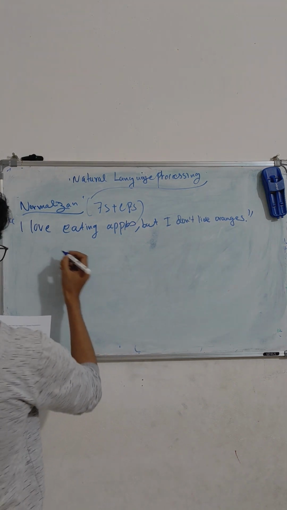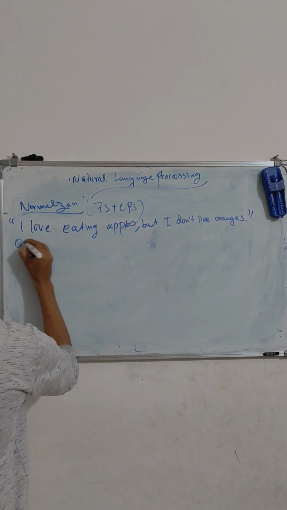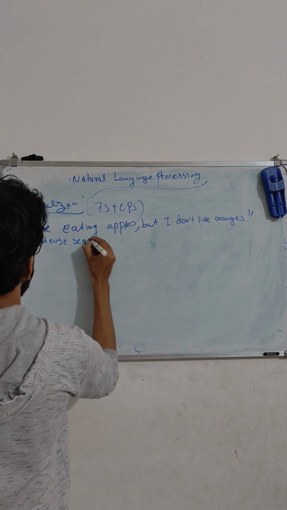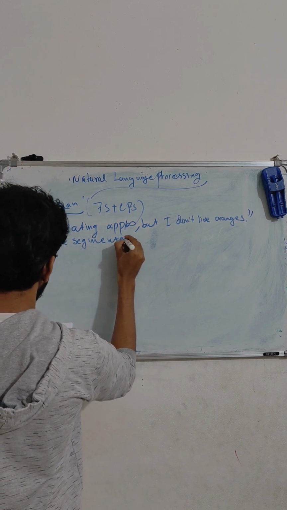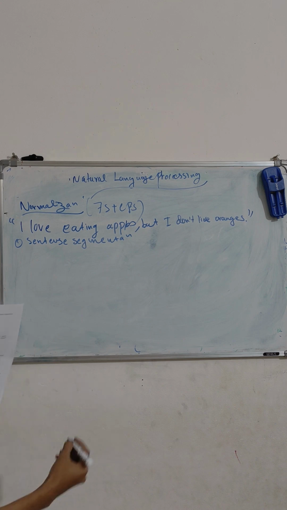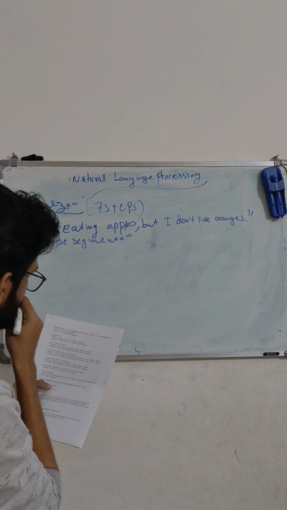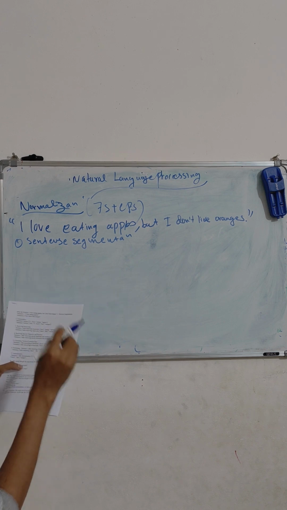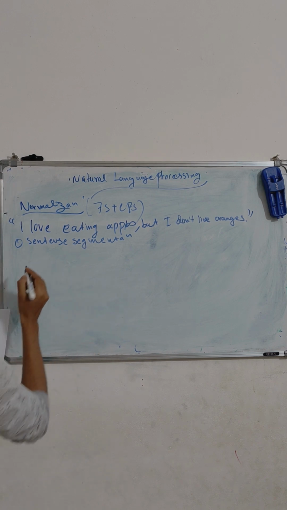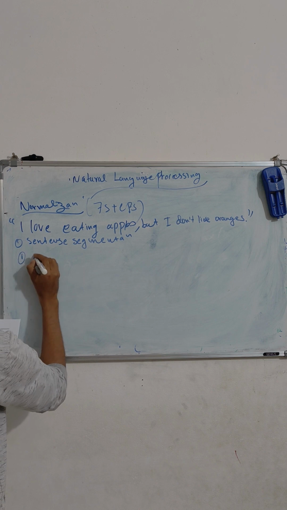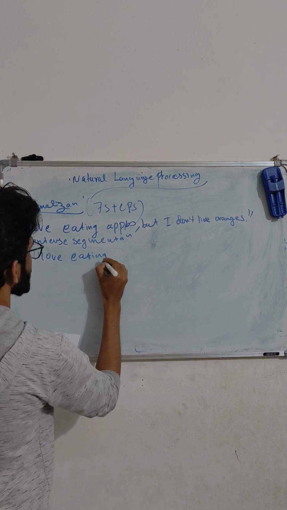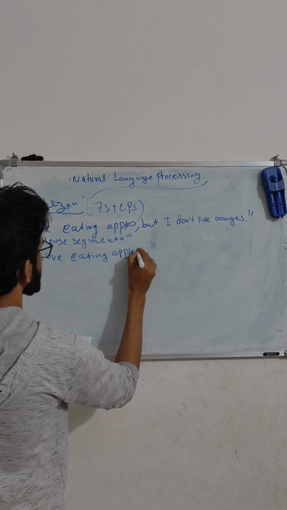The first step is sentence segmentation, where we split the text into separate sentences. The first one is I love eating apples.